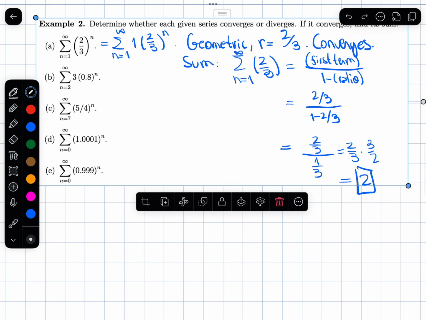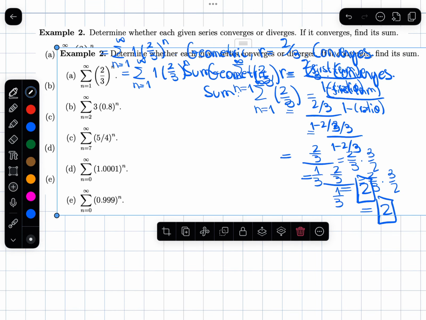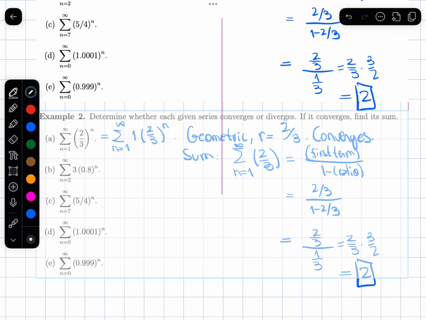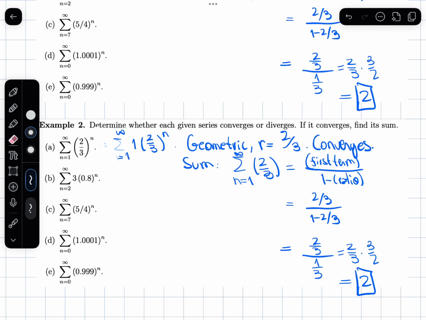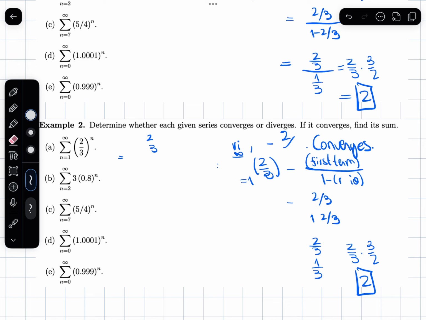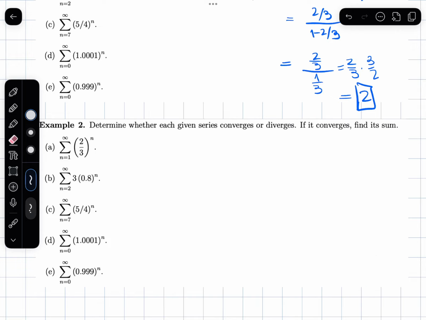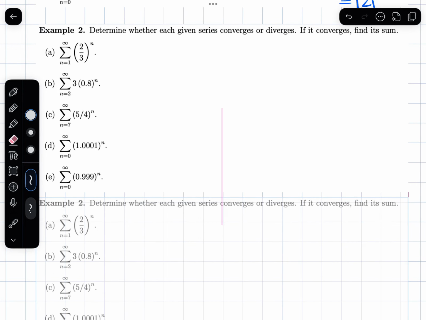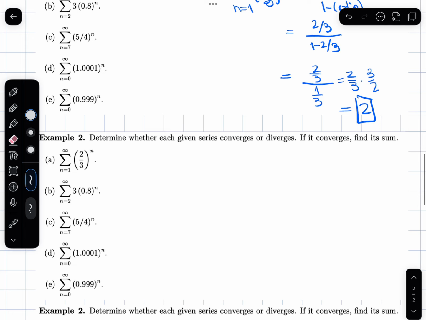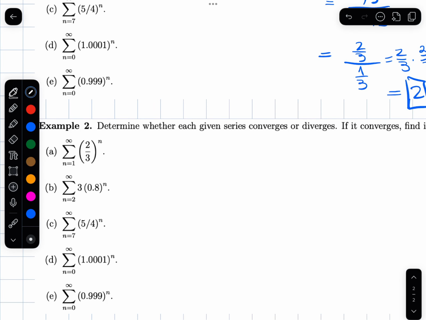Let me copy this because I thought I'd have space to do all of them at once. So let's do 2. Let's do B actually. So you see that B is also geometric. Let's do B. This one here is geometric.